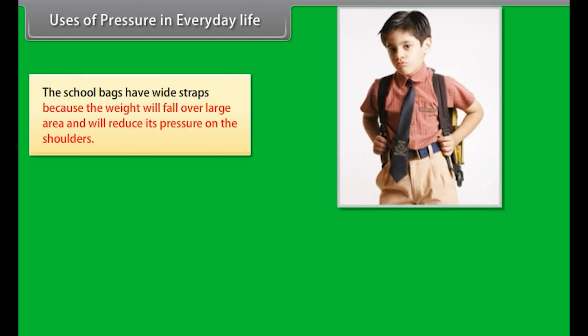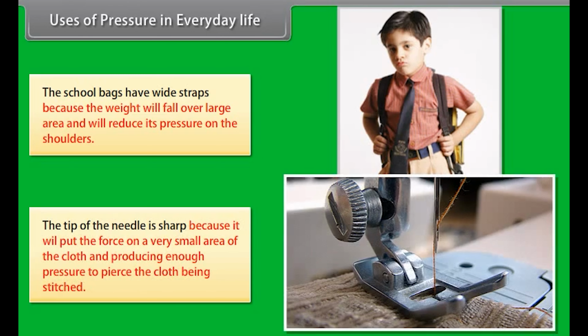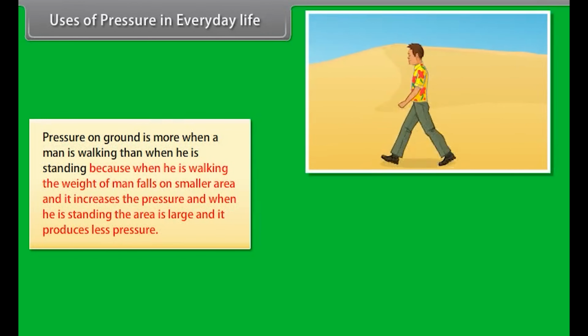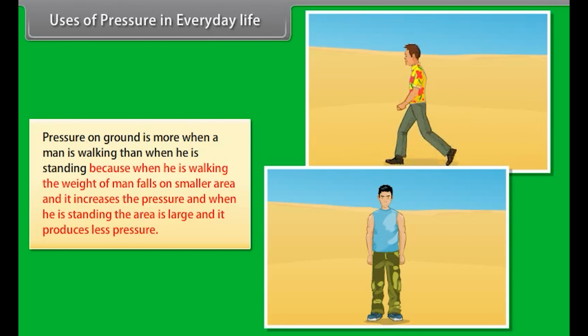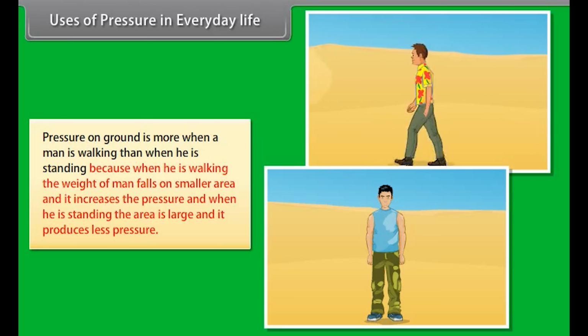Uses of pressure in everyday life. The school bags have wide stripes because the weight will fall over a large area and will reduce the pressure on the shoulders. The tip of the needle is sharp because it will put the force on a very small area of the cloth and produce enough pressure to pierce the cloth being stitched. Pressure on the ground is more when a man is walking than when he is standing, because when he is walking, the weight of the man falls on a smaller area and it increases the pressure, and when he is standing, the area is large and it produces less pressure.